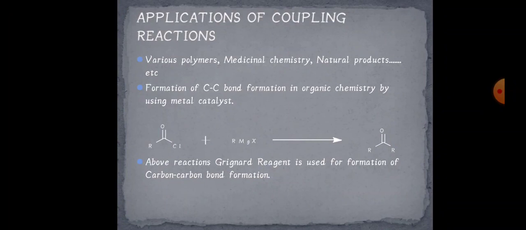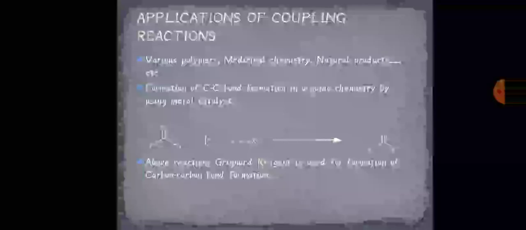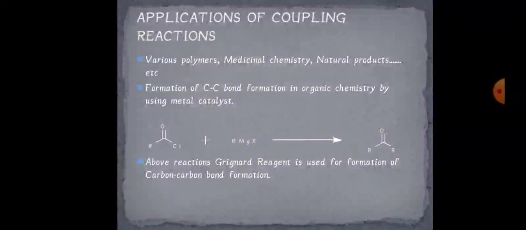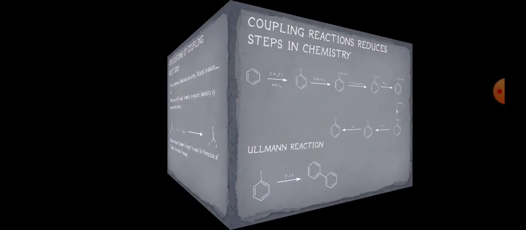We have used acid chloride that is treated with Grignard reagent and that is converted to a ketone. So in this simple reaction, just an R group is attached to the carbonyl carbon atom. So there is a formation of a carbon-carbon bond by using a Grignard reagent. How carbon-carbon bond formation plays a very important role is justified in these slides. So let's move towards the next slide.